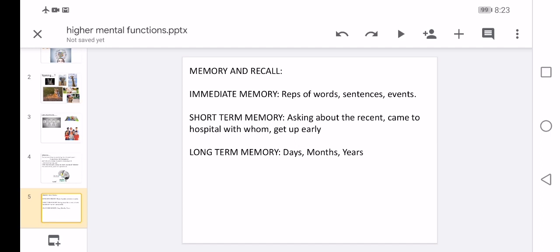And immediate memory comes under what is your name, where do you live, what is the phone number, or ask to recall something. If you give some numbers, ask them to repeat them, repeat the words within 3 minutes, or after 15 minutes, 30 minutes, or 1 hour. Or you can use some words or sentences and ask them to recall the words. This all comes under your immediate memory.